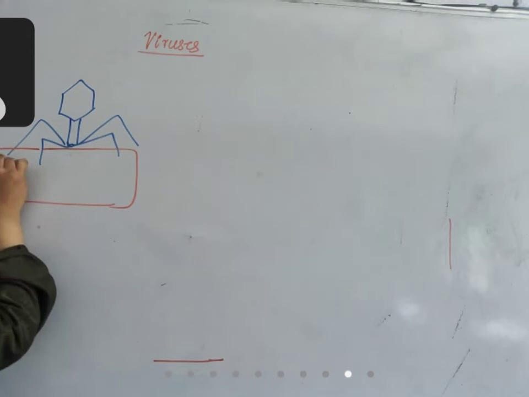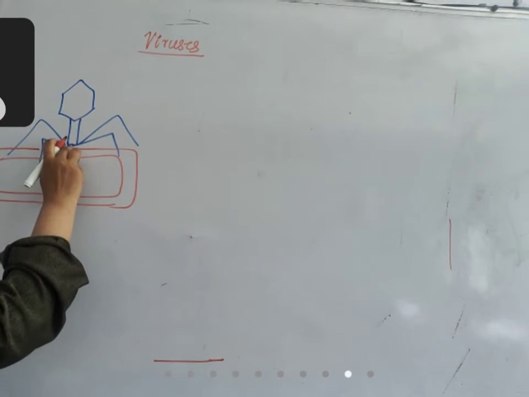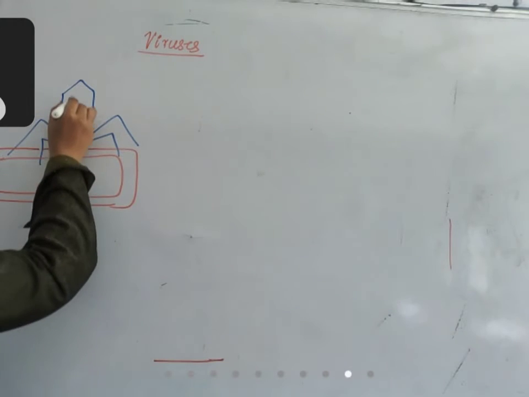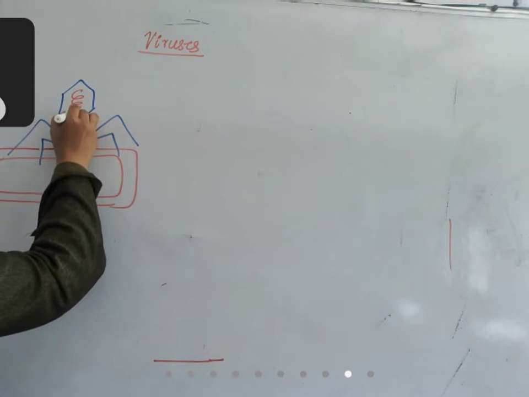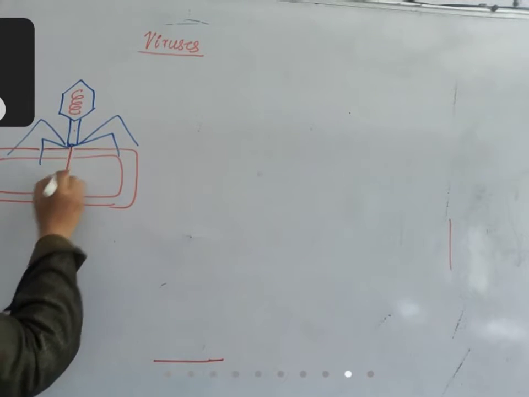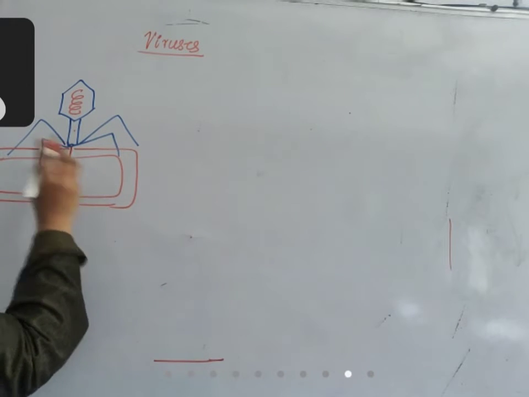Whenever it finds a bacterial body, it makes a hole in the bacterial cell wall and induces, and this genetic material will pass through the neck region and come into the bacterium.